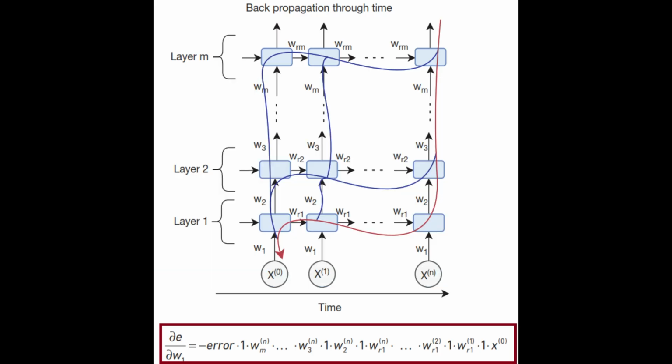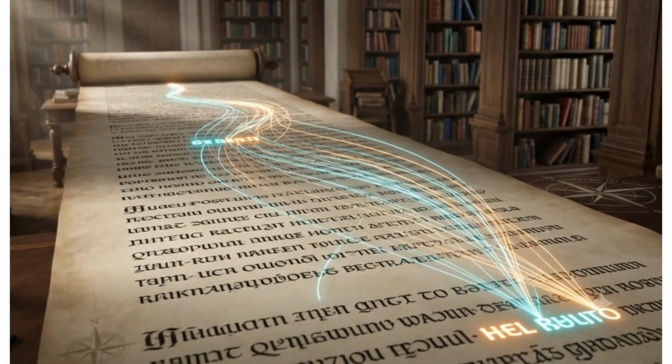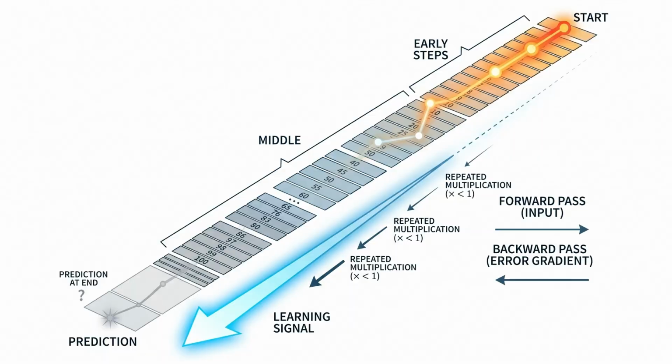This happens because, during backpropagation through time, the error does not only travel backward through layers, it also travels backward through time. Now imagine that the recurrent weight is smaller than 1. Multiplying a number smaller than 1 by itself hundreds or thousands of times makes it approach 0. As a result, the gradient gradually disappears. When this happens, the model may still learn short-term patterns, but it fails to learn information that is far away in the sequence. For example, in text, the meaning of a word may depend on a word that appeared much earlier. This is called the vanishing gradient problem.